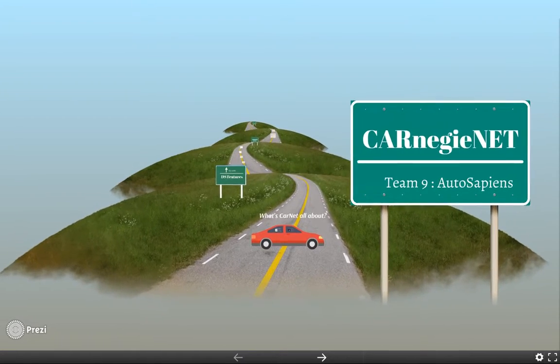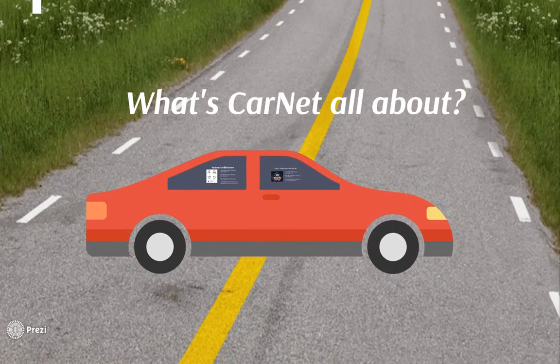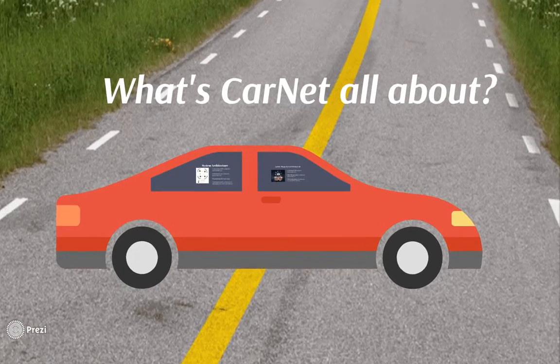Hi everyone, we're Team Autosapiens and we're here to talk about our project Carnegie Net, or simply CarNet. You must be wondering what CarNet is all about. So let's walk you through our project.